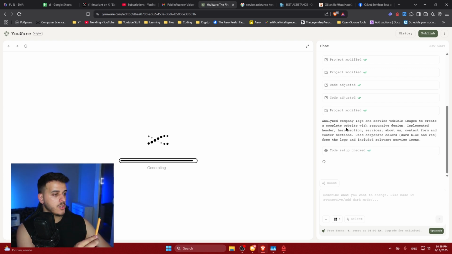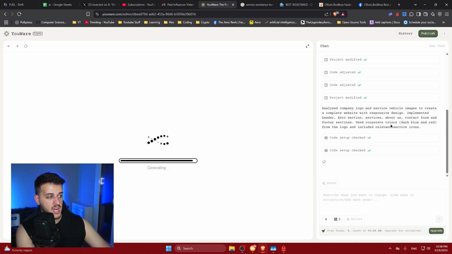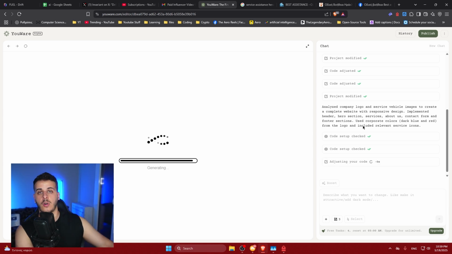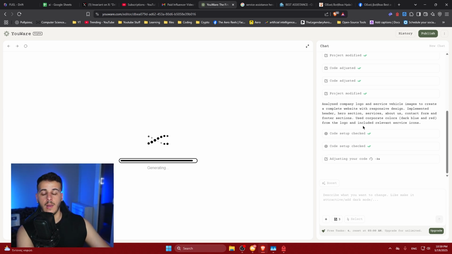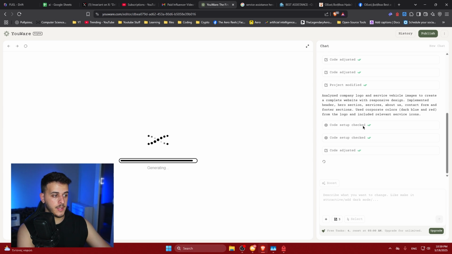So it analyzed the company logo and service vehicle images to create a website, implemented hero and all of these things. So that's interesting. This is super interesting. And if you can find a way to find cheap domains or find very cheap hosting, or maybe host multiple websites on a single computer, you could make even more margin. So you can sell for $100, but it's going to cost you like $20 to $30 a year. So that's also interesting. Or maybe you can sell retainers.